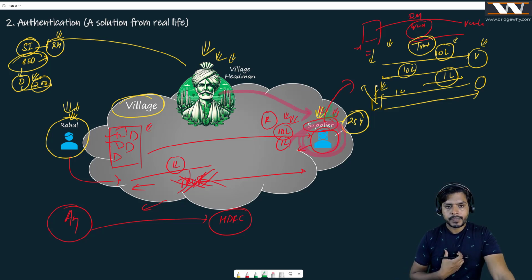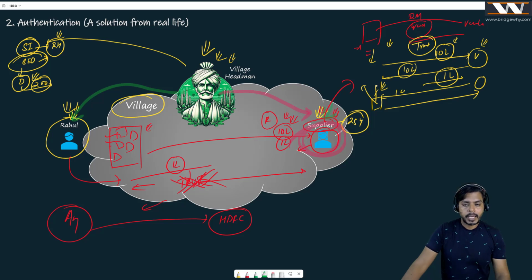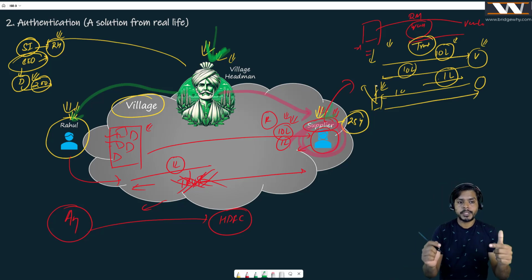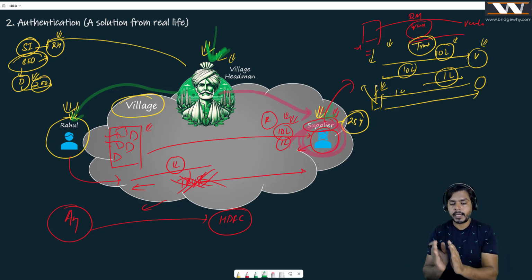In the same manner, the village headman goes to Mr. Rahul and says, do not worry about the supplier. I know him. He has been doing business for the last 25 years. Do not worry about your 1 lakh rupees, right? If you give him 1 lakh rupees, it is absolutely sure that he is going to deliver 10 lakh rupees worth of goods, right? If that is the case, this village headman is actually doing the job of building trust between Mr. Rahul and the supplier. It is as simple as that.